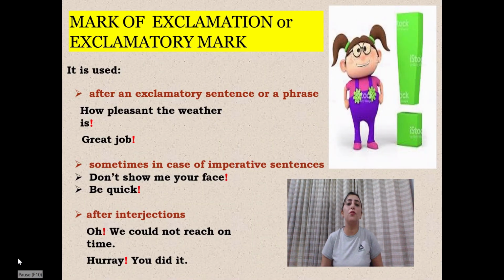The next punctuation mark which we are going to discuss is mark of exclamation or exclamatory mark. Exclamatory mark is used after an exclamatory sentence or a phrase. Now let's see some examples here. How pleasant the weather is! Great job! So we always use exclamation mark when we are expressing a strong emotion. Great job. How pleasant the weather is.